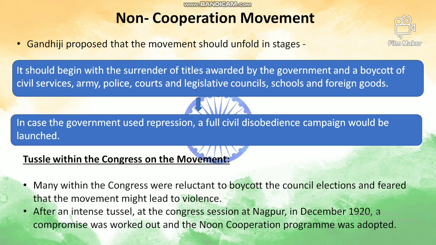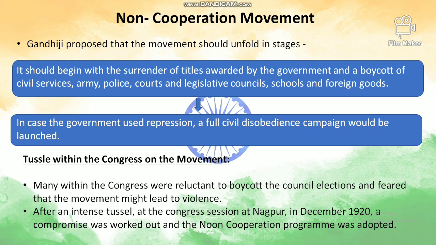It should begin with the surrender of titles, the titles like Rai Sahib, etc., which were awarded by the British government, and a boycott of civil services, army, police, courts, legislative councils, schools, and foreign goods. All these mean basically that Indians will not be cooperating with the Britishers. In case the government used repression, a full civil disobedience campaign would be launched. These were the stages in which the non-cooperation movement was going to unfold.